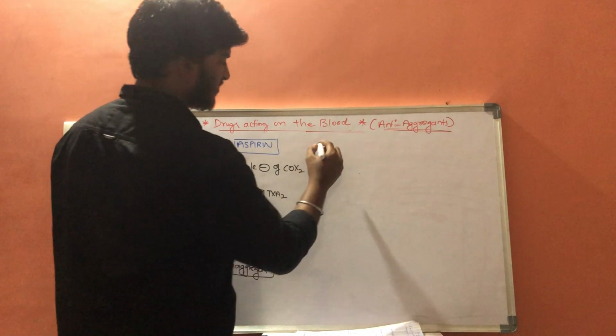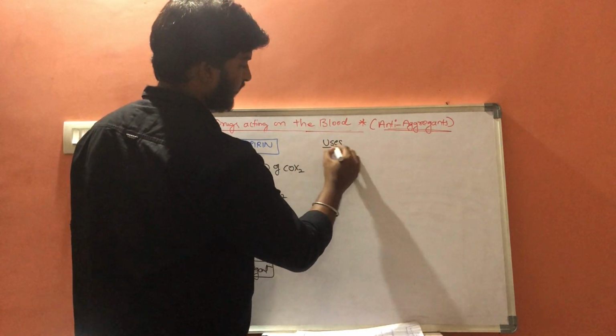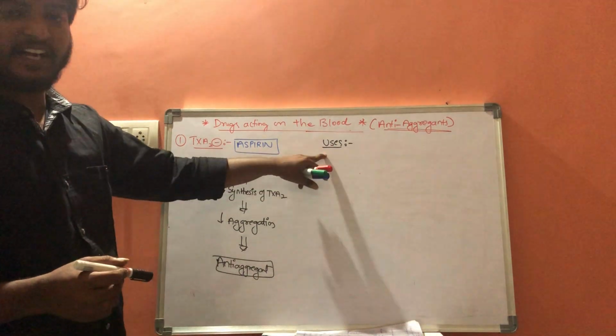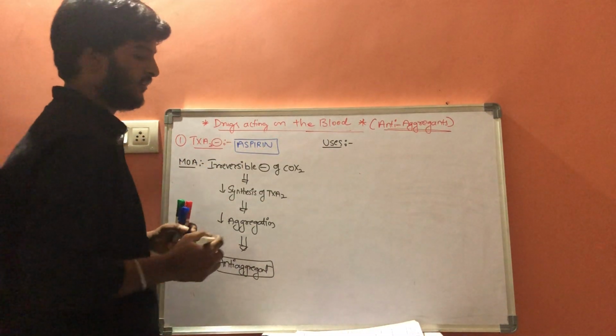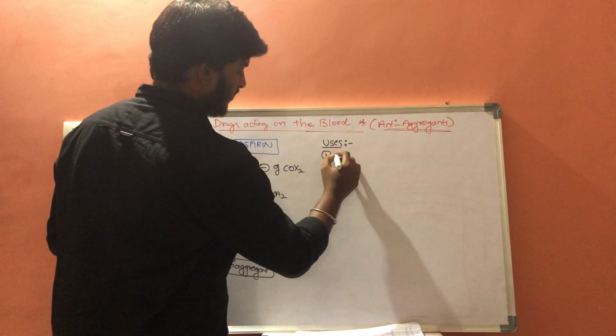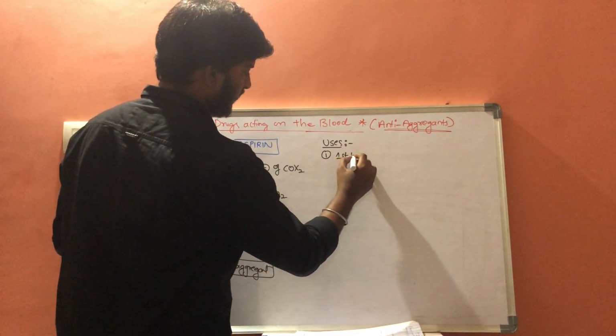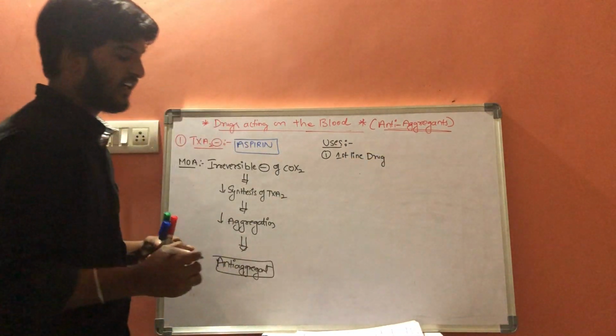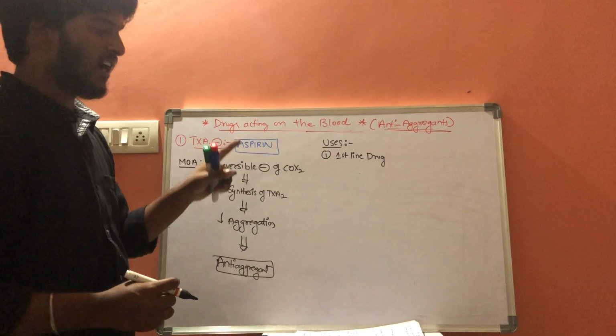So what are the uses of aspirin? It is the first line drug for myocardial infarction and stroke.